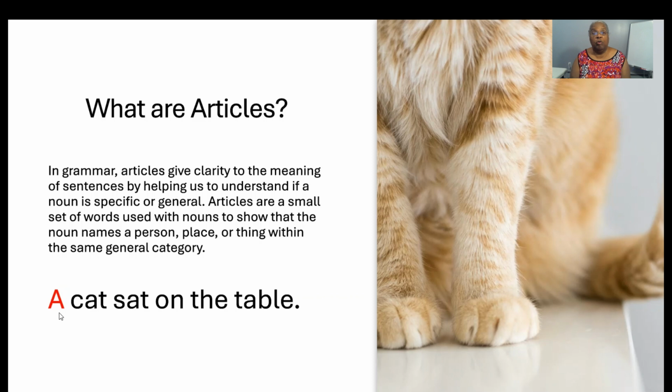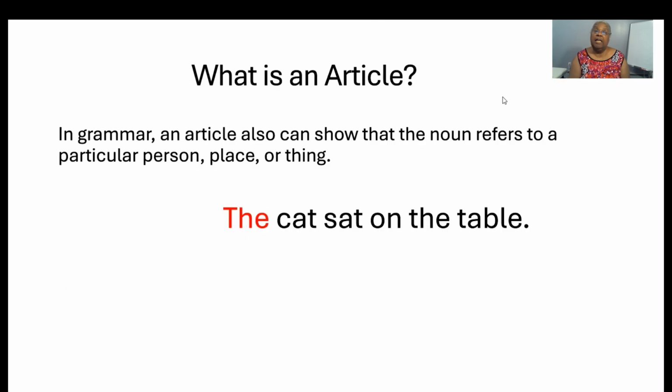In grammar, an article also can show that the noun refers to a particular person, place, or thing. In the sentence, the cat sat on the table, the word the is used to give clarity that we are writing about a specific cat and not a cat in general.